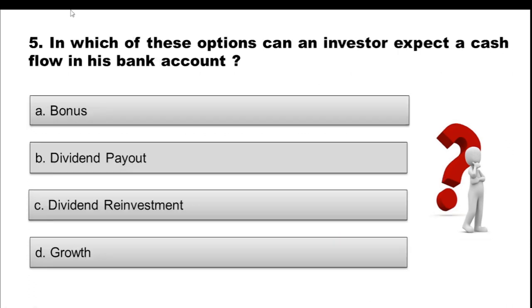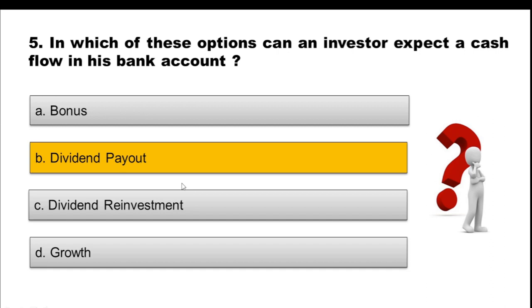Let's move to question 5. In which of these options can an investor expect a cash flow in his bank account? Option A, bonus. Option B, dividend payout. Option C, dividend reinvestment. And option D, growth. Choose the correct option. And the correct option is option B, dividend payout.